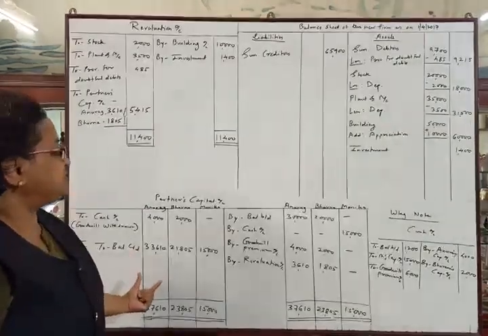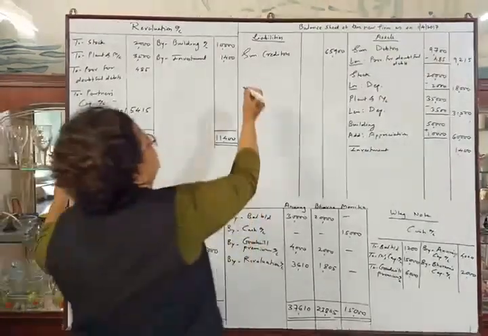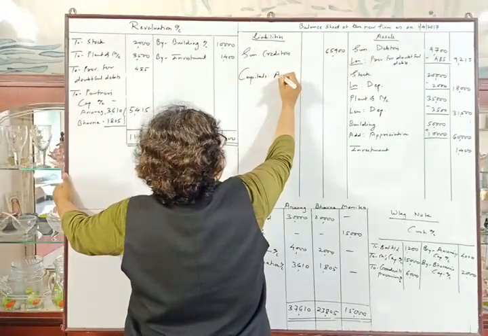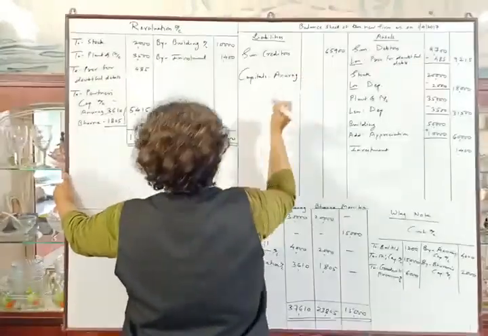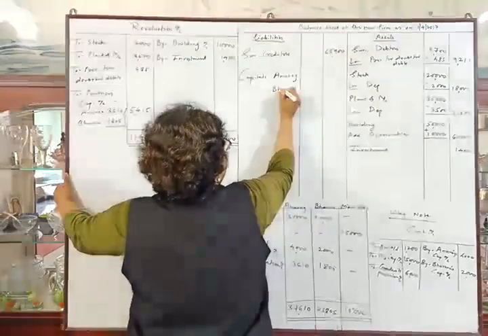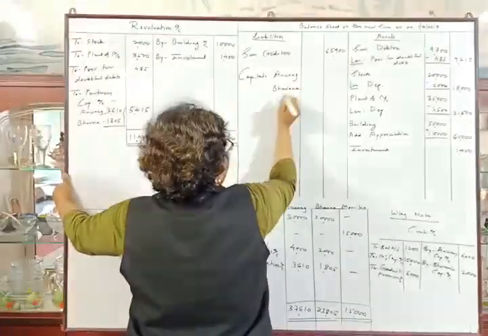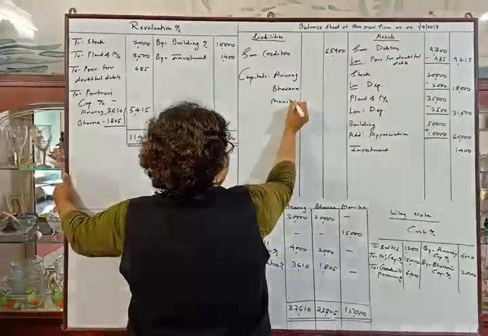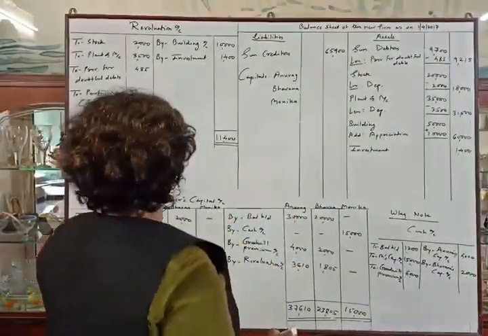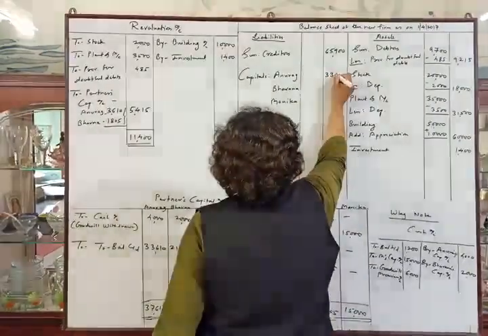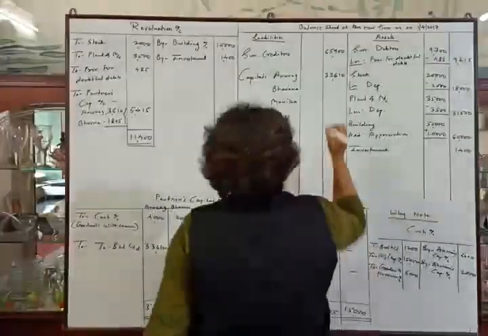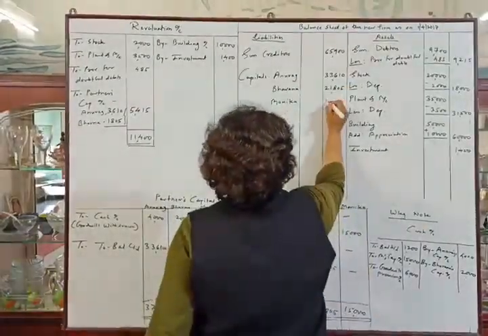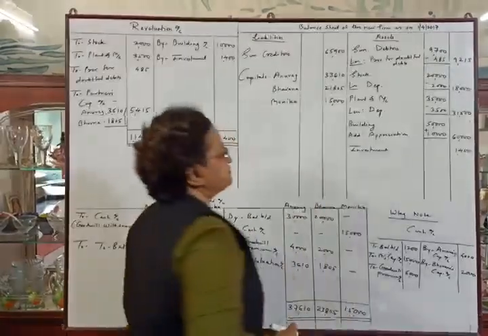Now we will transfer these balances to the balance sheet, liability side. So capitals: Anurag, Bhavana and Monika. Anurag's balance is 33,610, 21,805 of Bhavana and 15,000 of Monika.